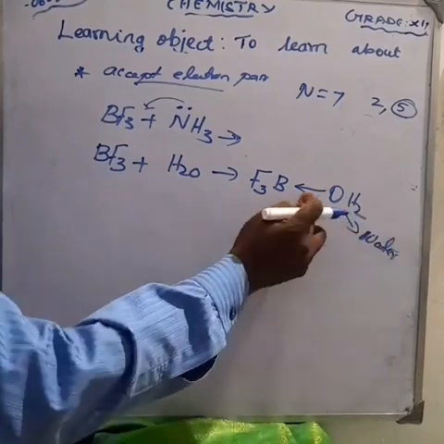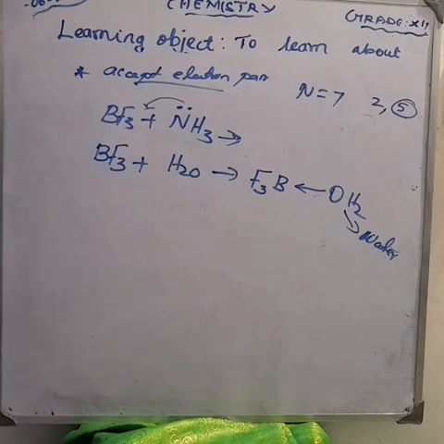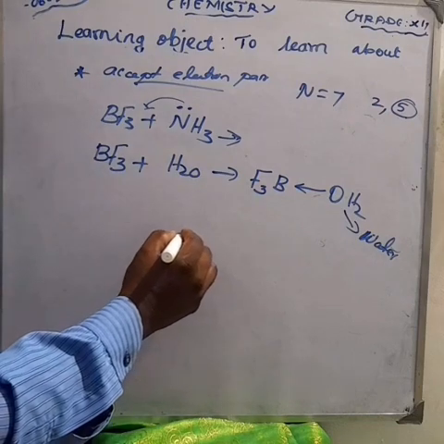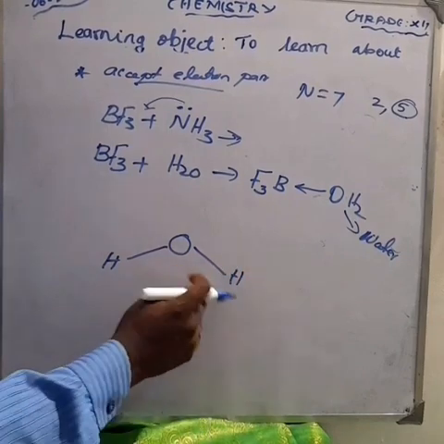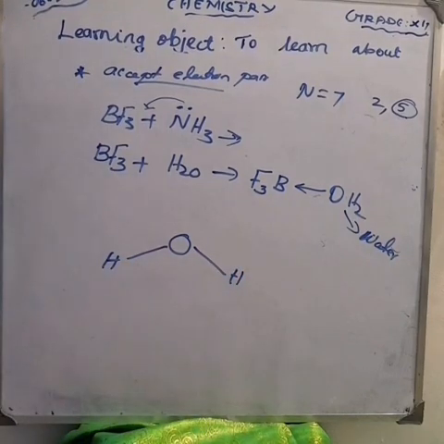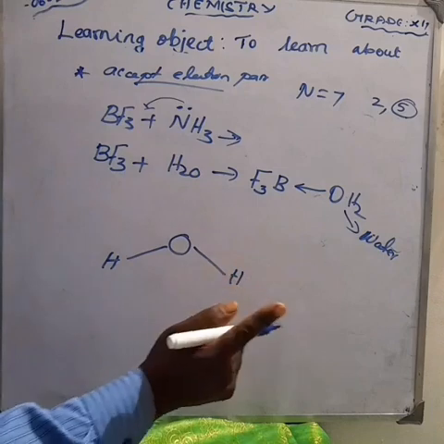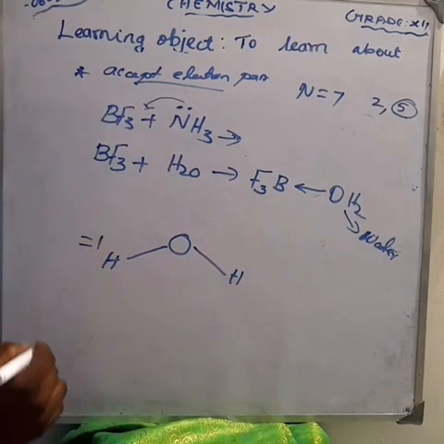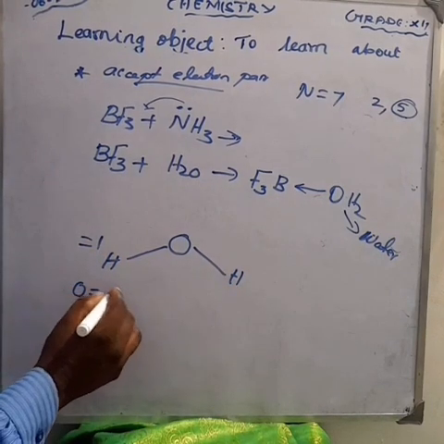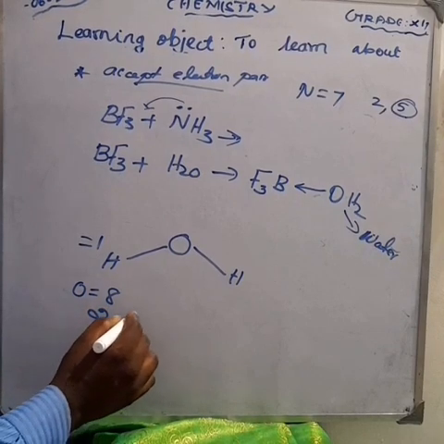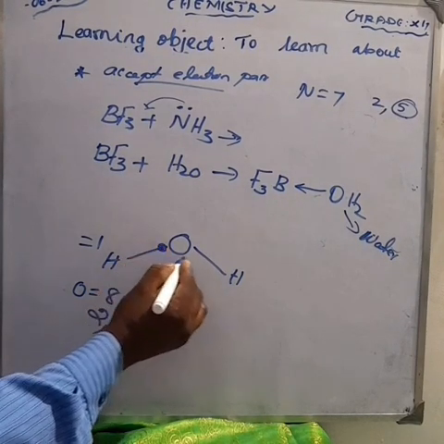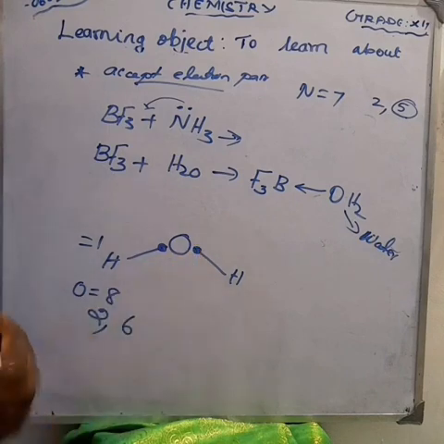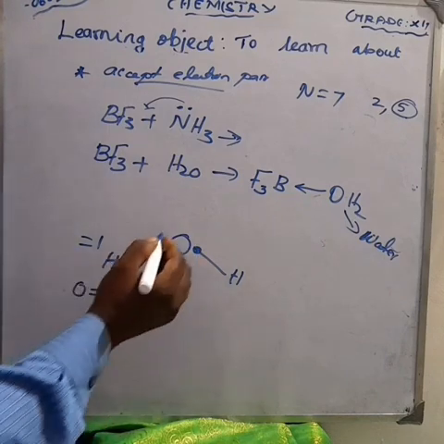So what is the shape of water? Bent shape: oxygen, hydrogen, hydrogen. What is the atomic number of hydrogen? 1. What is the atomic number of oxygen? Oxygen is 8. The first shell accommodates 2 electrons, the second shell 6 electrons. One electron goes to hydrogen, another electron goes to hydrogen. Remaining: 6 minus 2, remaining 4.